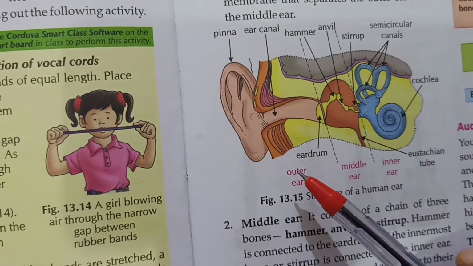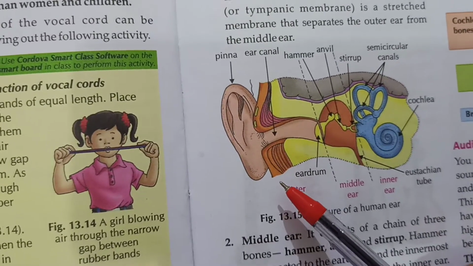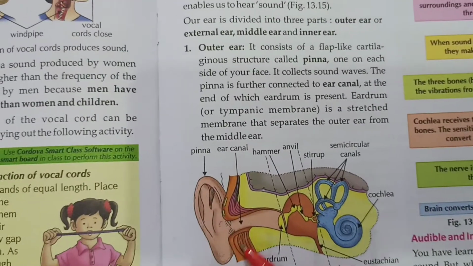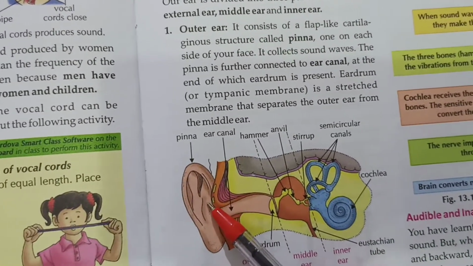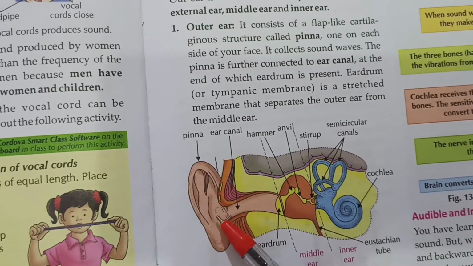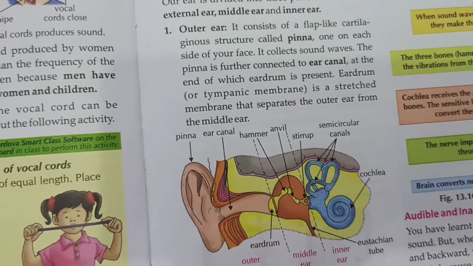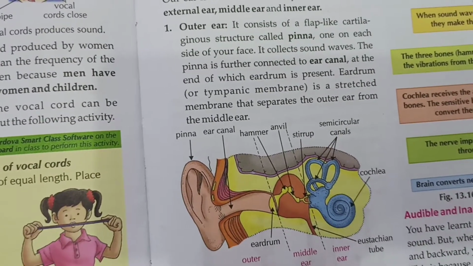The outer ear consists of a flap-like cartilaginous structure called the pinna. This one is called the pinna, outer ear. One on each side of your face, you already know. It collects sound waves from surroundings.